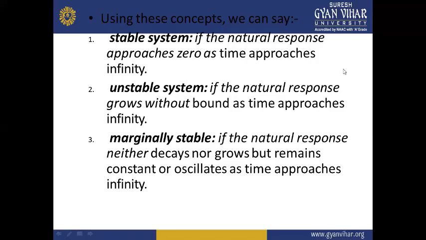We can say that an unstable system is one in which the natural response grows without bound as the time approaches infinity.